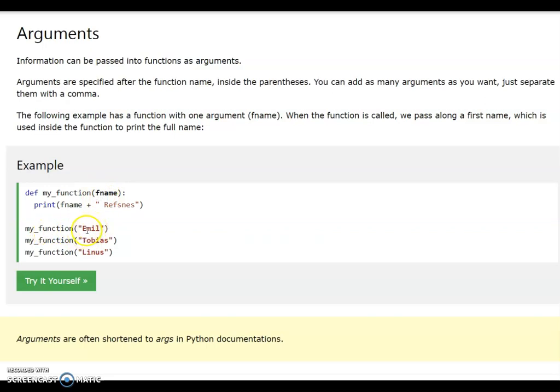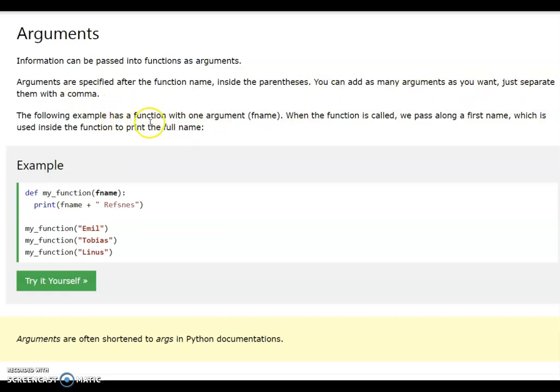We are passing a literal value, meaning some value, and this value is passed to the f name variable. You can add as many arguments as you want, but each argument is separated by a comma.